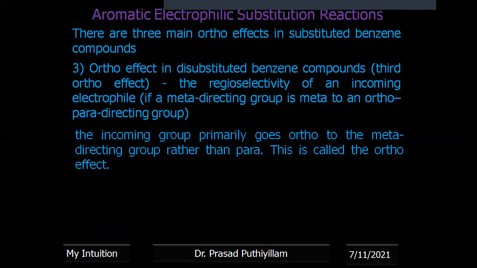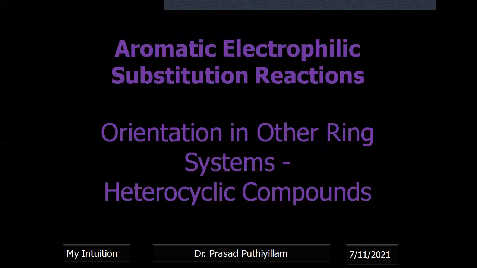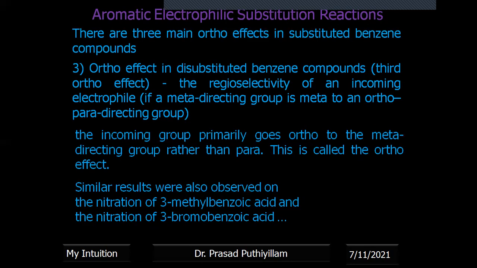Okay, therefore the incoming group primarily goes ortho to the meta-directing group rather than para. This is called the ortho effect. Similar results were also observed on the nitration of 3-methyl-benzoic acid as well as 3-bromo-benzoic acid. Therefore, that is considered as an ortho effect in disubstituted benzene compounds.